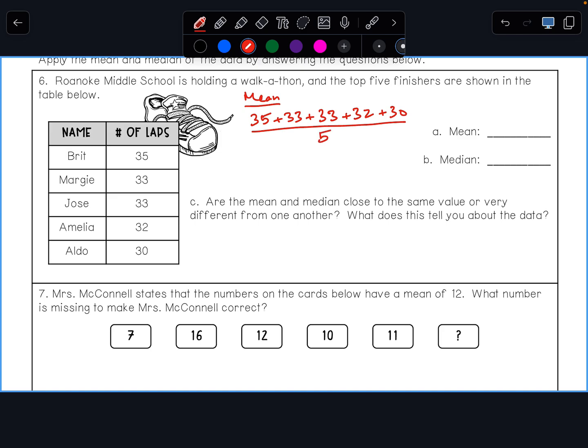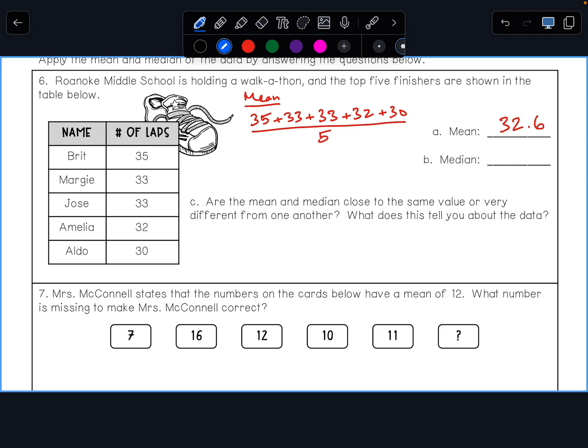So 35 plus 33 plus 33 plus 32 plus 30 is 163. 163 divided by 5 is 32.6. So that's the mean. Let's do the median now.